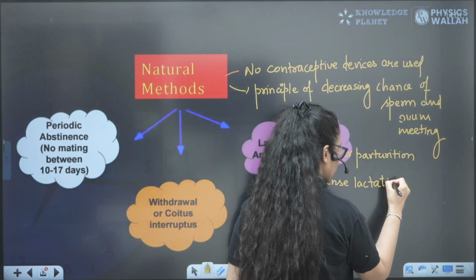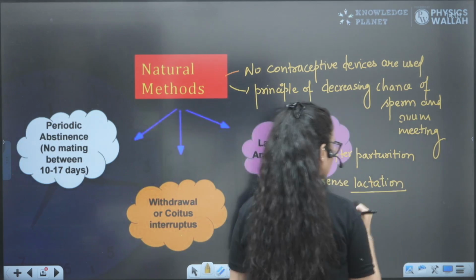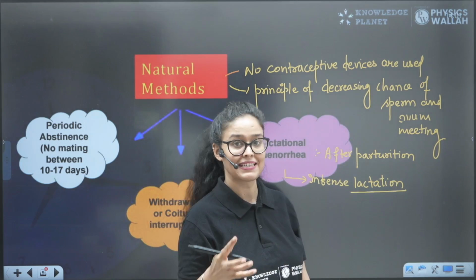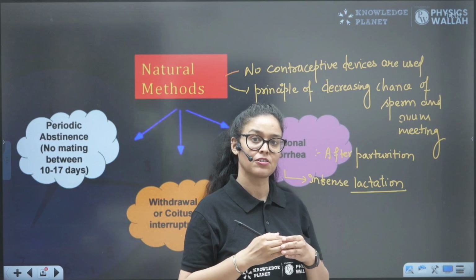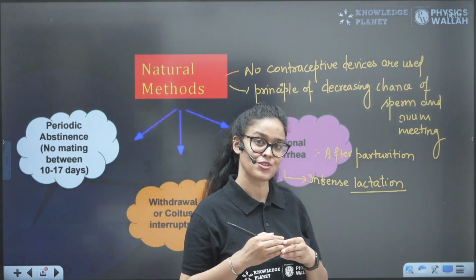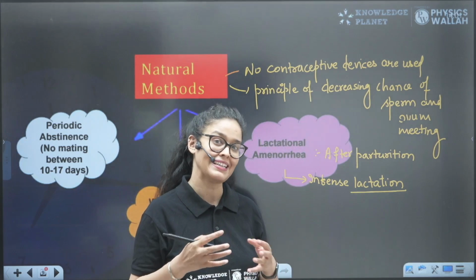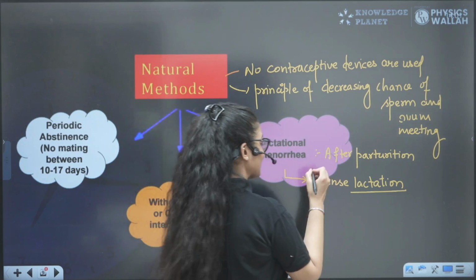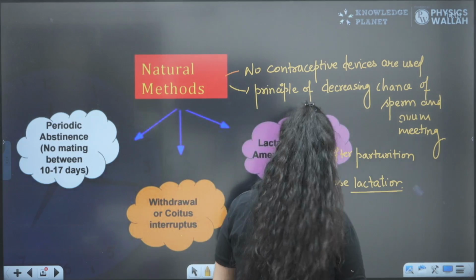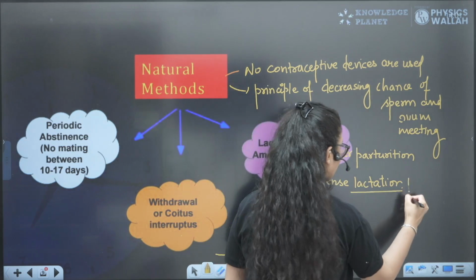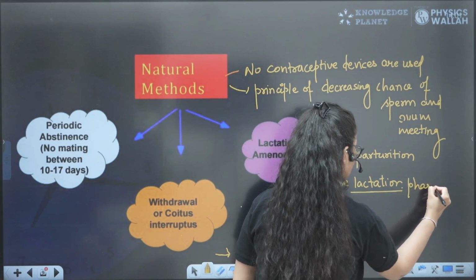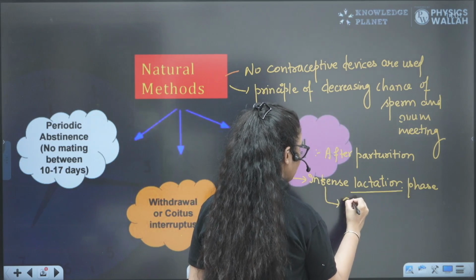Lactation means milking. At the time of intense lactation, the female is not able to conceive. Why is she not able to conceive?